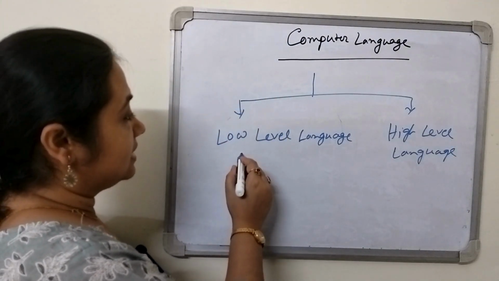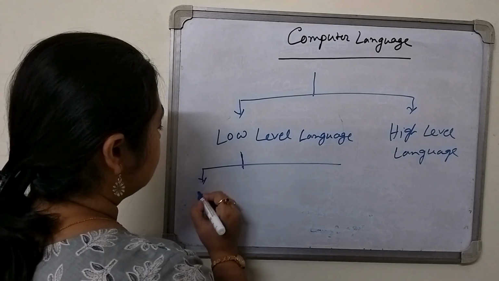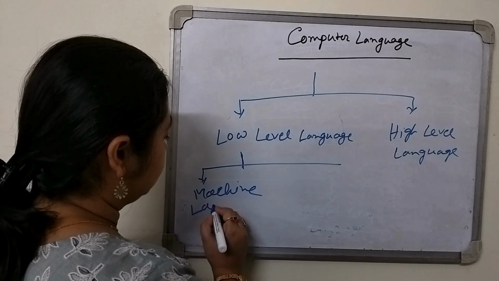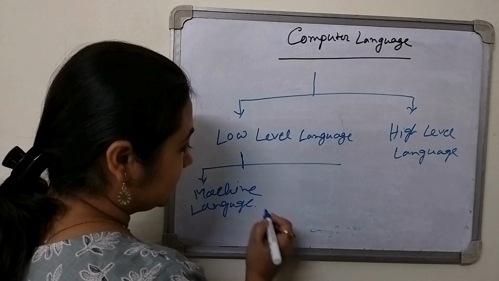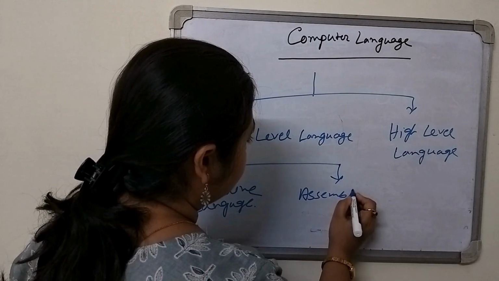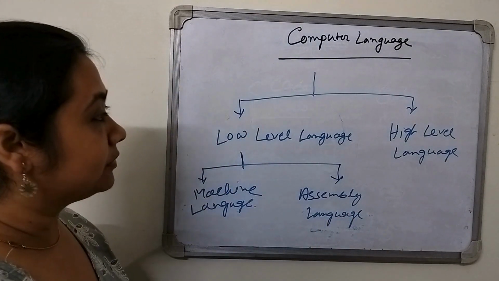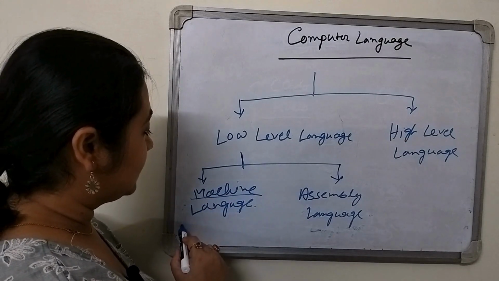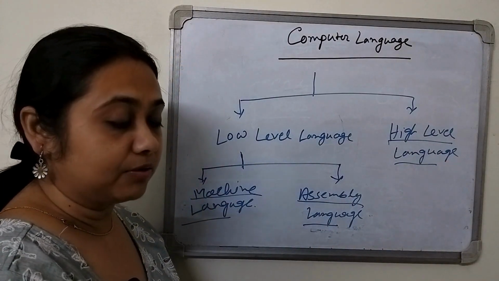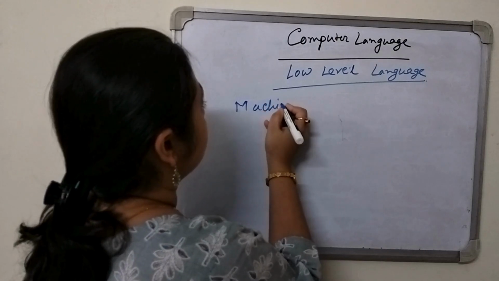This low level language is again differentiated into two parts. One is the machine level language, the machine language, whatever we can say, and another is the assembly language, the assembly level language we can say. Okay, so after that we have to know individually what is machine language, what is assembly language, and what is the high level language. In the low level language, the first one is the machine language.